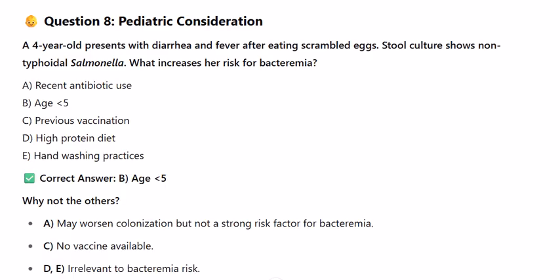Correct answer? Why not the others? A. May worsen colonization but not a strong risk factor for bacteremia. C. No vaccine available. D. E. Irrelevant to bacteremia risk.